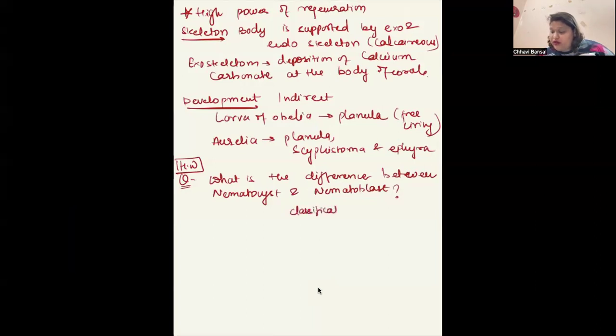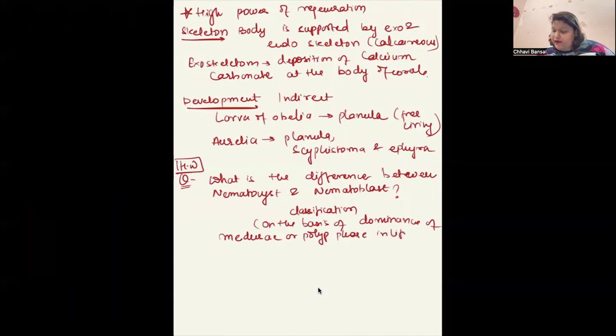Classification on the basis of dominance of medusae or polyp phase in life cycle. Okay, this is the basis of classification.